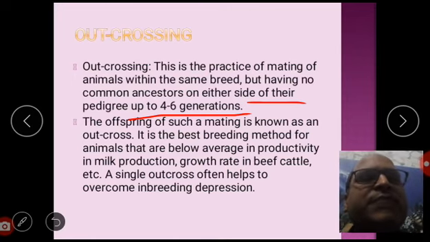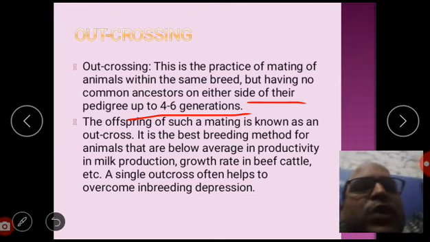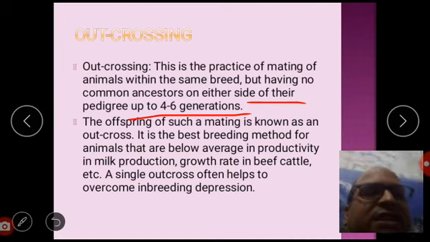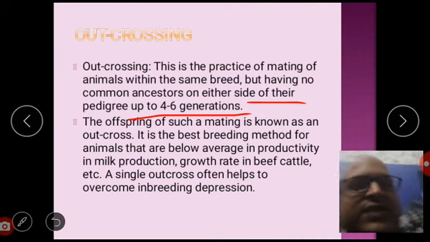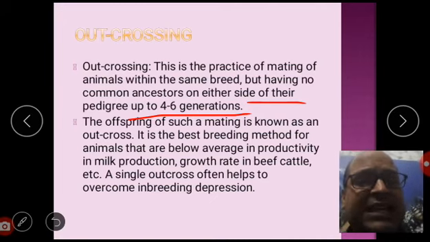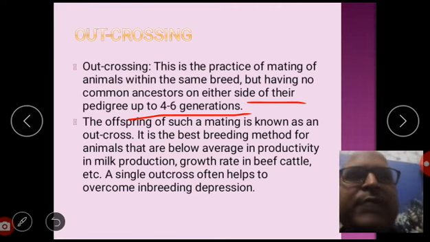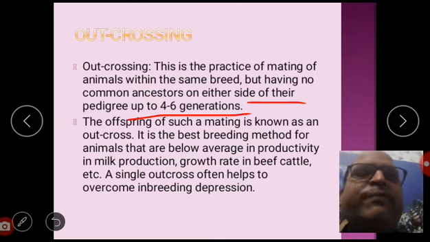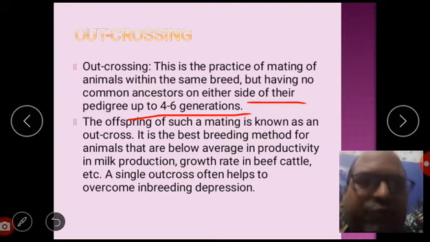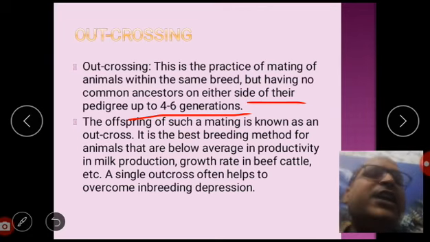It is the best breeding method for animals that are below average in productivity, in milk production, growth rate in beef cattle, etc. A single outcross often helps to overcome inbreeding depression. That means we apply inbreeding, and after 4 to 6 generations we use outcrossing to avoid inbreeding depression.